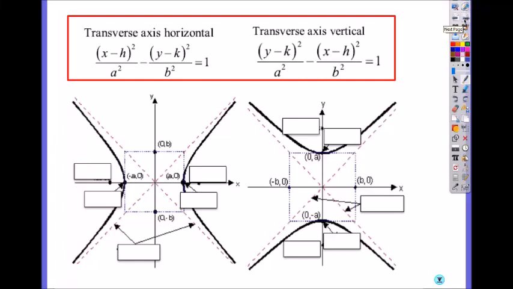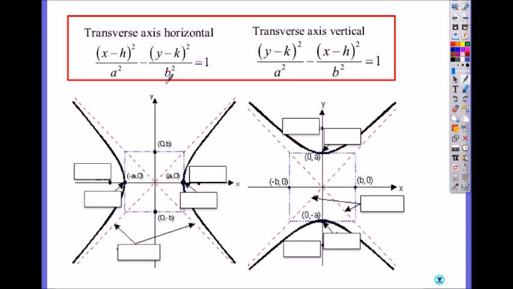So here's the standard form, the equation of a hyperbola. You use this one if the transverse axis is horizontal, or when it opens horizontally. Hyperbola opens sideways, then we put x squared in front. Why? Because if you put it in the front, it becomes positive. And as you can see, you have minus, so then y becomes negative.